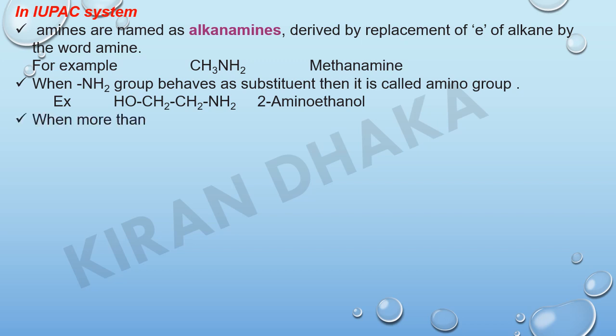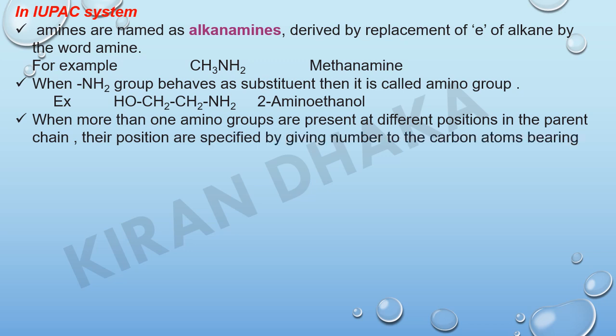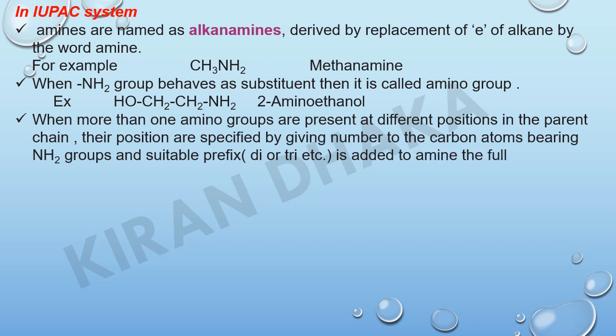2-aminoethanol. When more than one amino group is present at different positions in the parent chain, then their positions are specified by giving numbers to the carbon atoms bearing the NH2 groups, and a suitable prefix di or tri, etc. is added to amine. The full name of the hydrocarbon part is used.